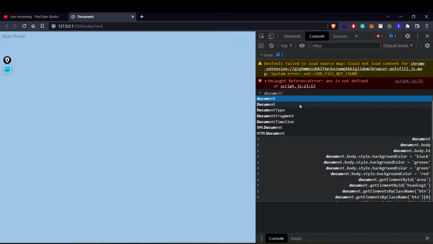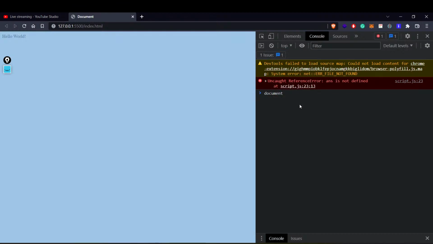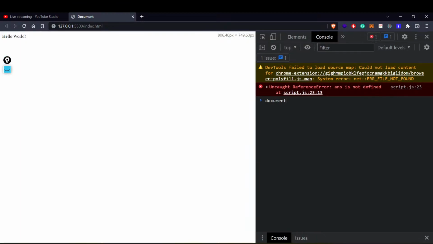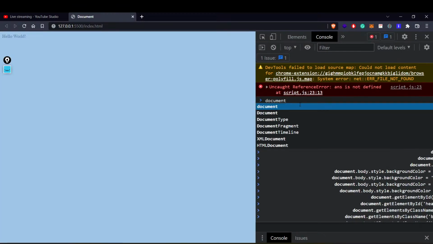I'll try to see, I'm writing document, right? I believe everyone can see this. Let me zoom it out a bit. Yeah. If I'm writing document, can you see my whole page is getting blue? Why is it getting blue? Because everything that is in my page can be accessed using document, right? So document is kind of a wrapper, or a parent that contains everything across my page.